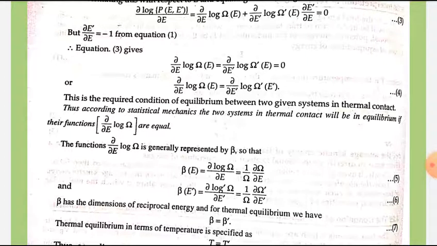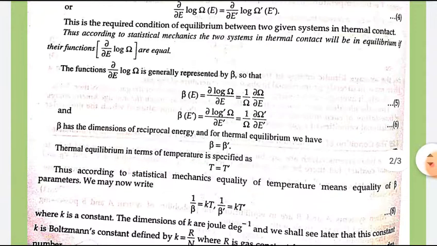So beta, which is a function of energy E, is equal to del over del E log of omega, which is equal to 1 upon omega del omega over del E. Similarly, we can write beta dash for E dash. Now beta has the dimensions of reciprocal energy, and for thermal equilibrium we have beta is equal to beta dash.